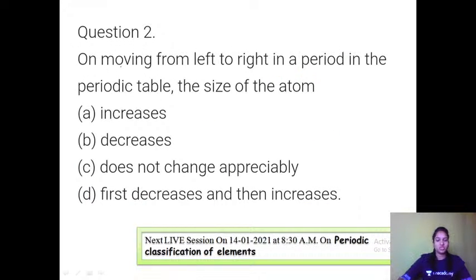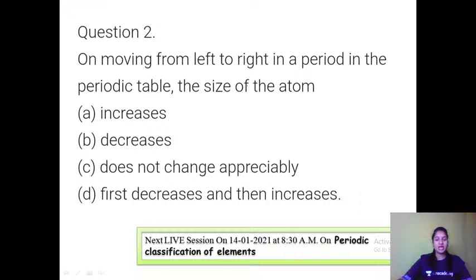Second question: on moving from left to right in a period in the periodic table, the size of an atom, what is the actual trend in the size of any particular atom? As you move from left to right in the periodic table, the next electron at every step is added to the same shell. The electron is added to the same shell.